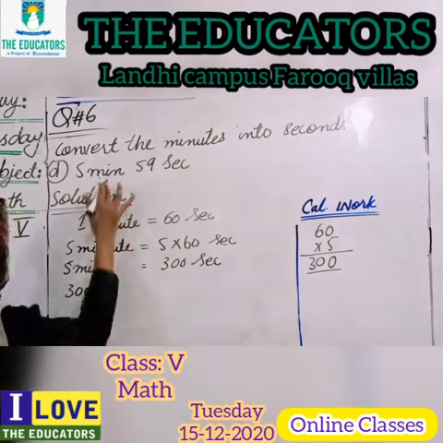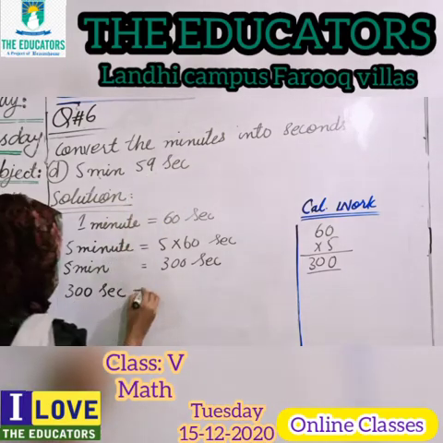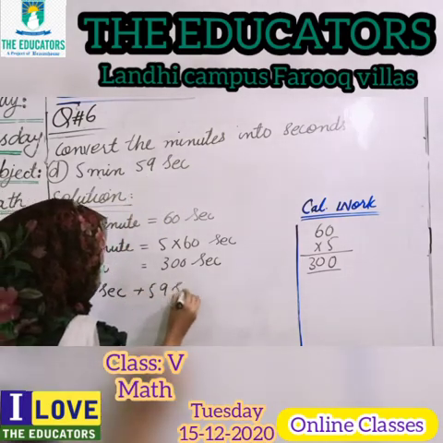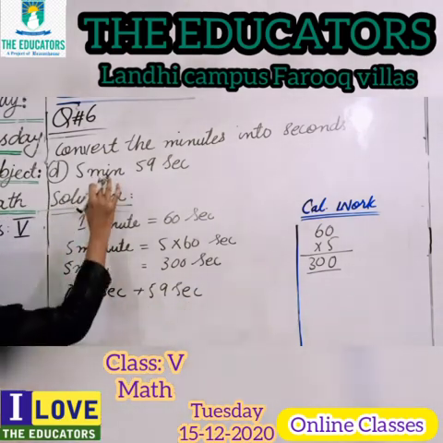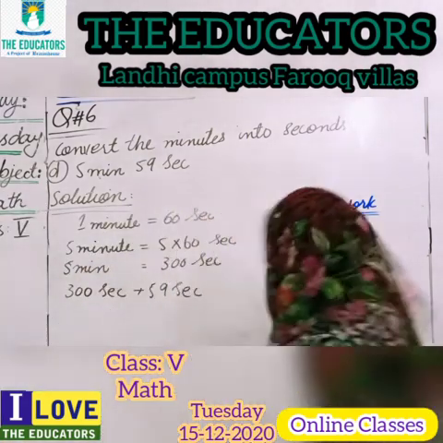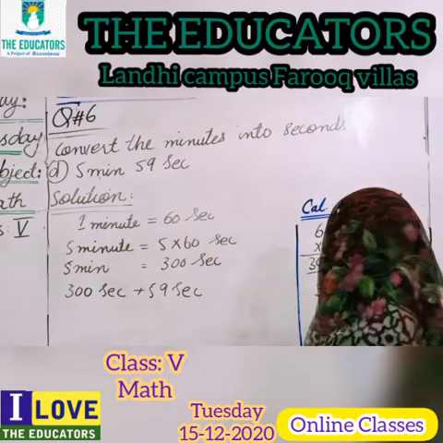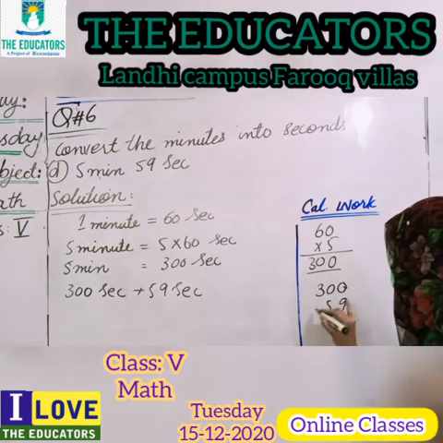Now I am writing here 300 seconds, and 59 seconds is already given here, so we will add 59 and 300. So we will find the total seconds. Now here I am writing 300, and now I am adding 59 here.